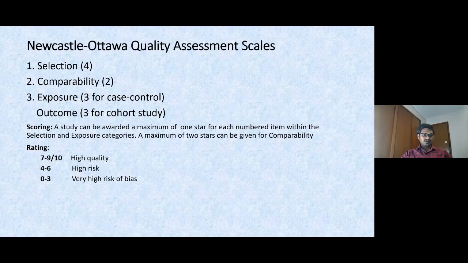Generally the two items in comparability get 2 points, but in selection as well as exposure or outcome, they get only 1 for each item placed in that scale. Next, exposure: ascertainment of exposure, how that exposure was recorded, and how well it was measured in that particular study can be mentioned in these observational studies.